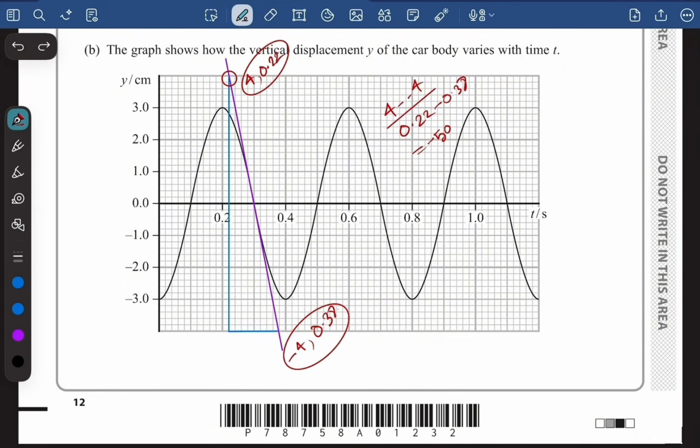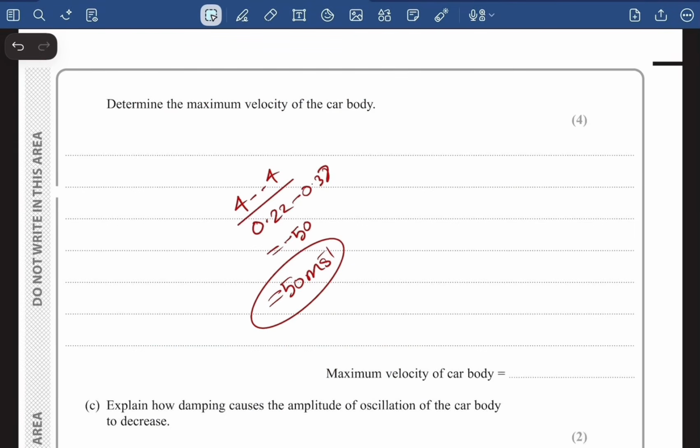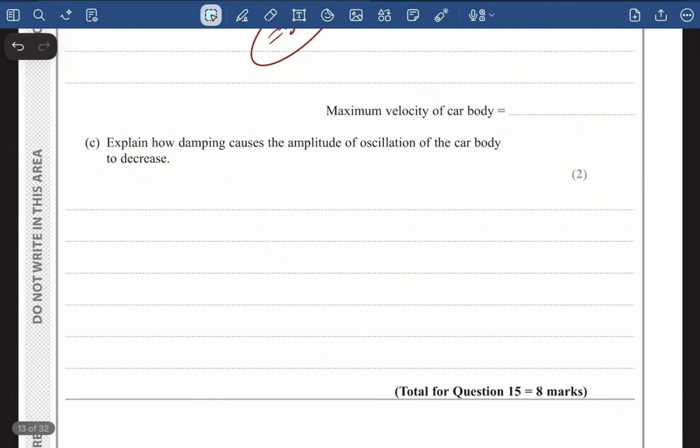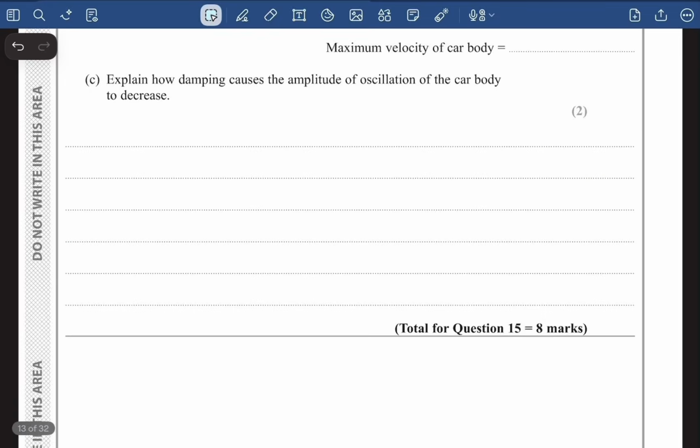You can just give the final answer like this, 50 meter per second. This will give you the whole mark. So that's basically how we figure out the maximum velocity. Now let's move on to the next part of the question.